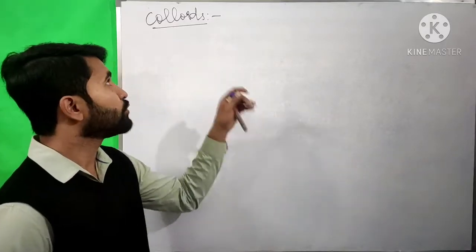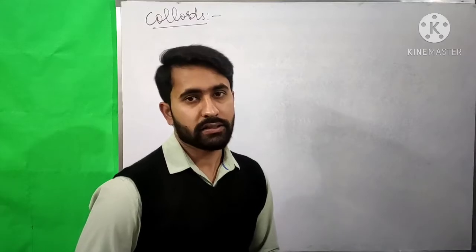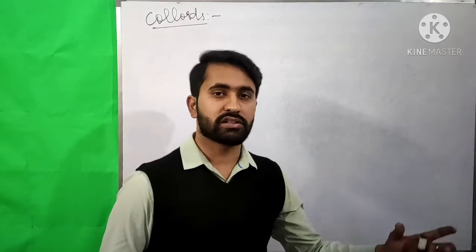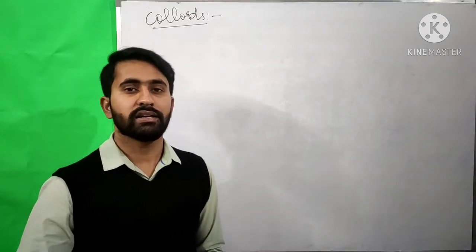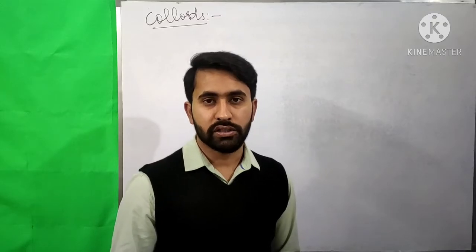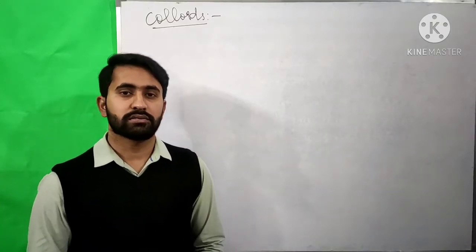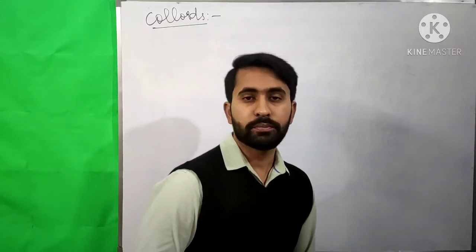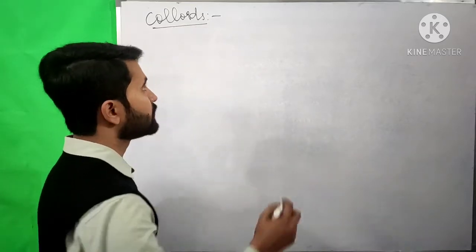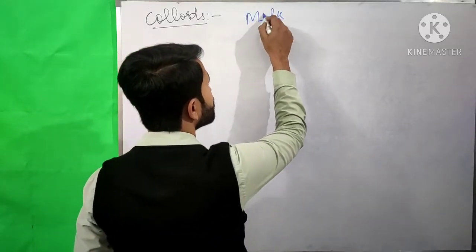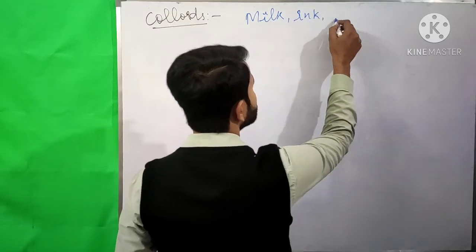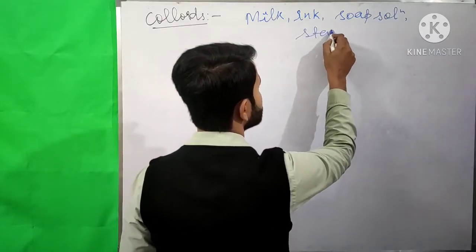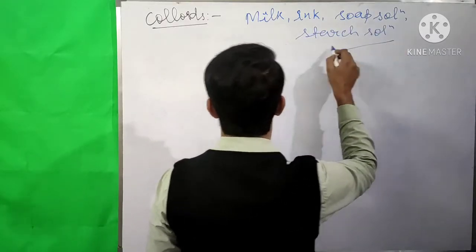Now in the case of colloids, the size of the particles of solute is between that of the solution and that of the suspension, which means the size of particles is larger than that of the solution and smaller than that of the suspension, like milk, ink, soap solution, and starch solution. They all are colloids.